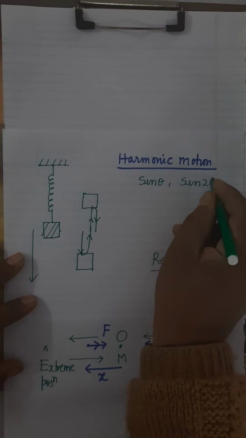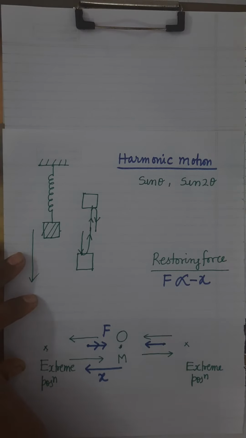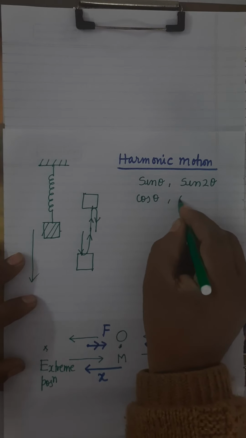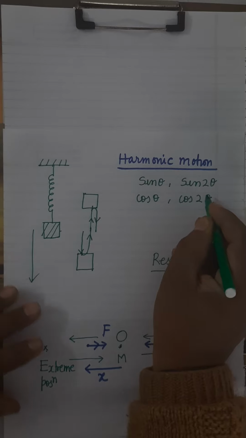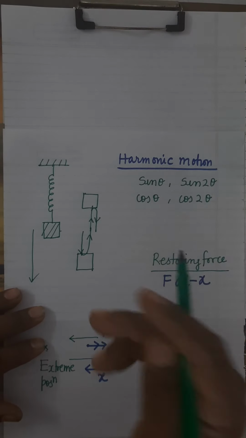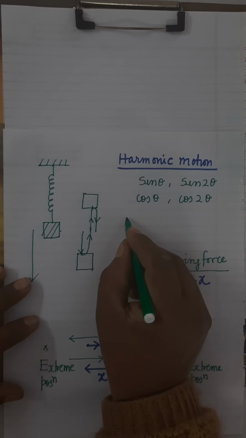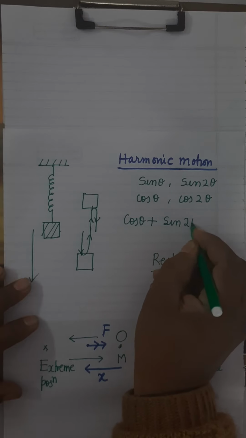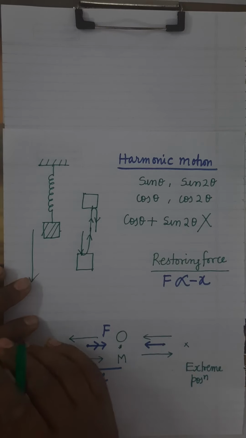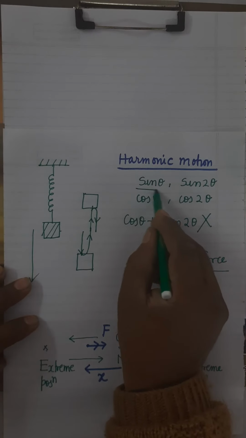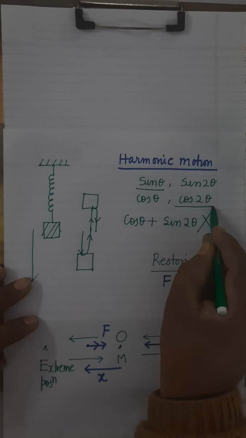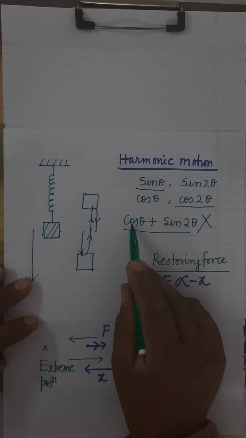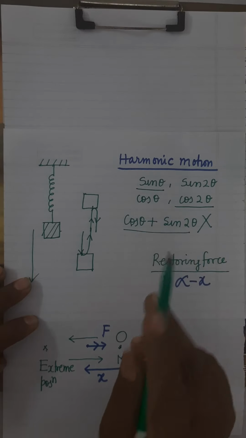Sin 2 theta, this is also a harmonic function. Is it clear? If you take cos theta, it is a harmonic function. Cos 2 theta is also a harmonic function. Cos 3 theta, sin 3 theta, these are harmonic functions. But suppose there is a combination, cos theta plus sin 2 theta, it is not harmonic. Is it clear? A single sine function or single cosine function is harmonic, but the addition of two sine functions, or addition of sine and cosine functions, is not harmonic.